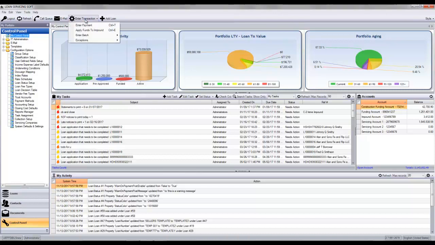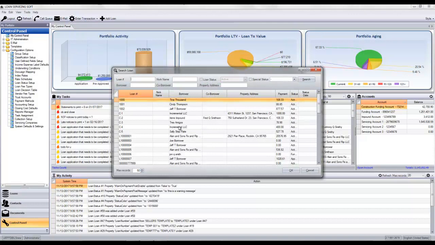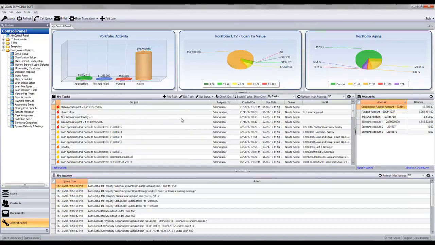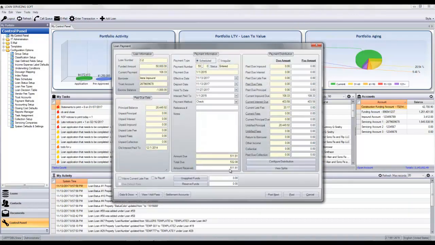You'll notice here that when I go to process a payment in, we'll take Irene Impound here, and we're processing a payment in of $511.91. And that money is going to flow down this waterfall and fill the buckets that are due, and that's displayed on this column here. And then here's your actual $511.91 being distributed into the various buckets as it flows down the waterfall.